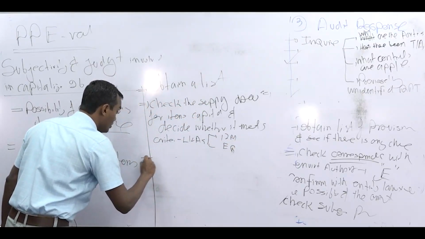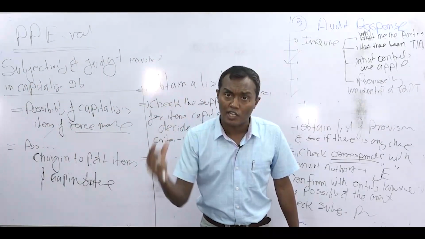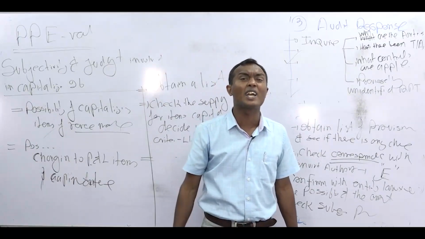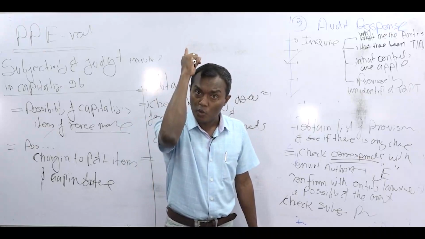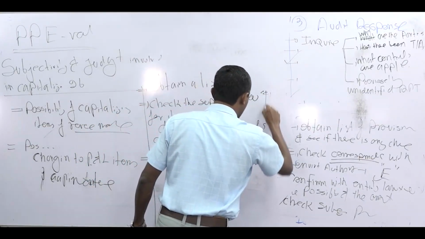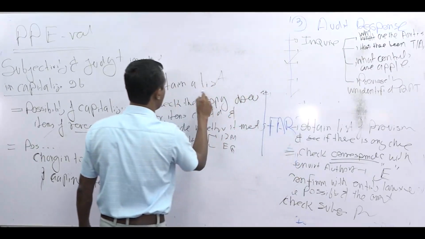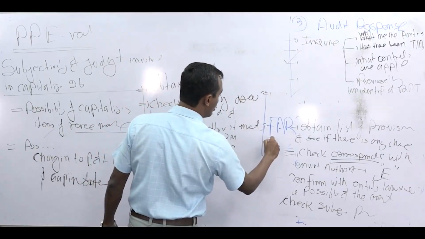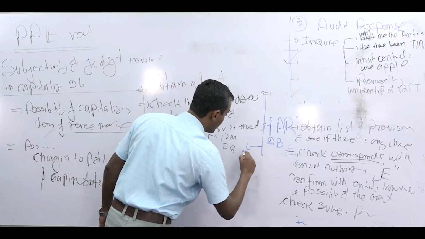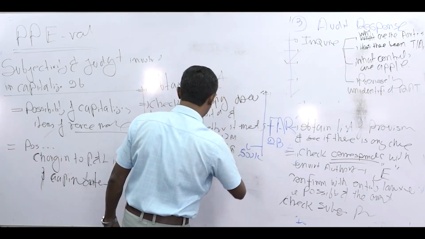Done. Now the most difficult question you will not answer. How do you know if they have charged to P&L the items that they should capitalize? Only a smart student can tell. For that purpose, you have to audit not the, now here you are auditing the FAR, fixed asset register. You pick a sample from FAR because you obtain a register, so obtain a list. That list already, 2 billion is capitalized. You pick a sample, say 500,000 worth of machine. You check the invoices, okay.